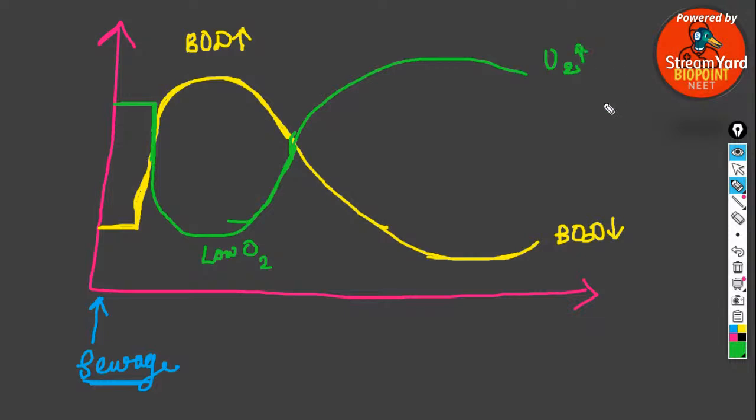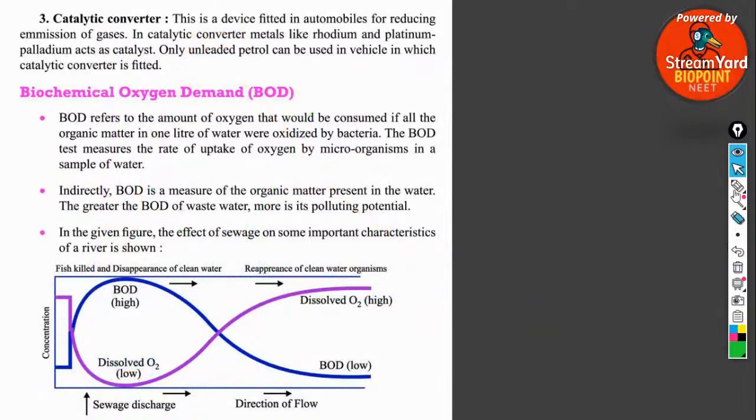Is it clear for everyone? Is it clear? Yes. So that's all. So that's an important graph. Okay.